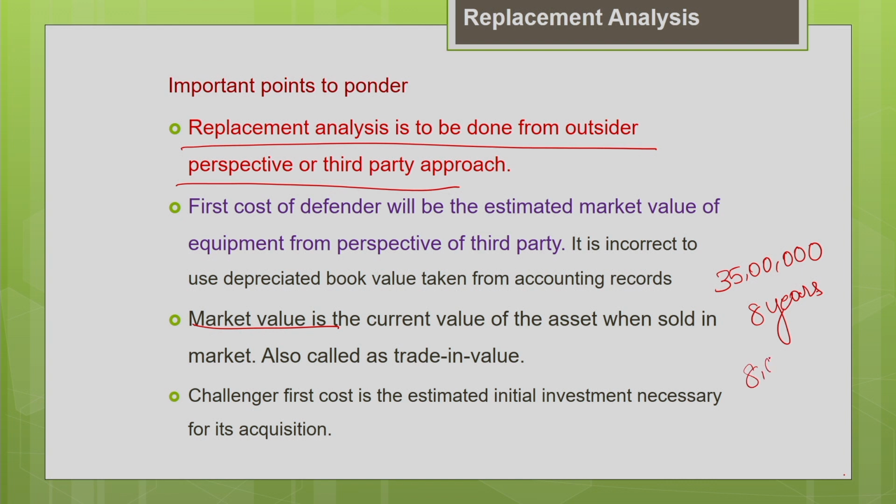What is important to the third party or the outsider is only the current value, 8 lakh. He is not bothered about the price at which you purchased this machine 8 years before. This 35 lakh is not relevant to the third party. That is why in replacement analysis you have to always visualize from the third party approach or the outsider perspective. Your initial cost of the Defender, or the current equipment, is not relevant in the replacement analysis. What is relevant is only the current market value of the machine.